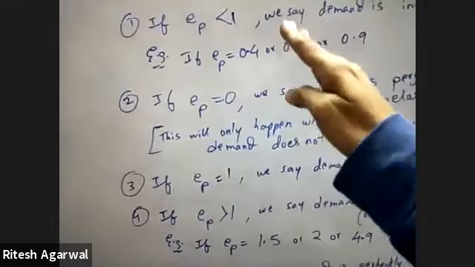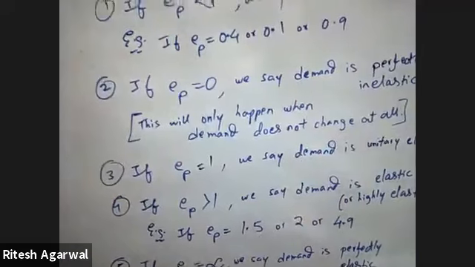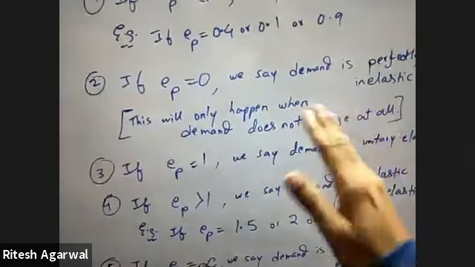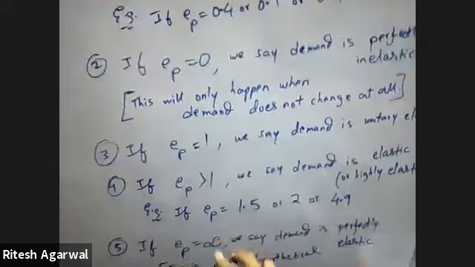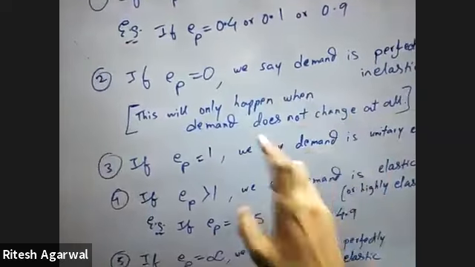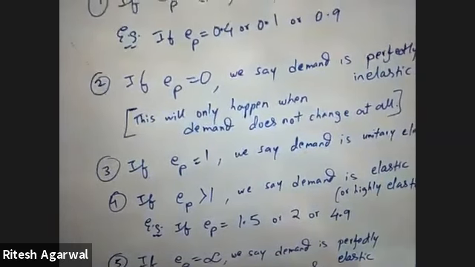So usually number 1 is for necessary items, and number 4 is for luxury items. 0 is again a rarity. 0 will happen when there is no change in demand. Number 5 is hypothetical. Number 2 is not exactly hypothetical, but it is very rare. And number 3 can happen coincidentally.